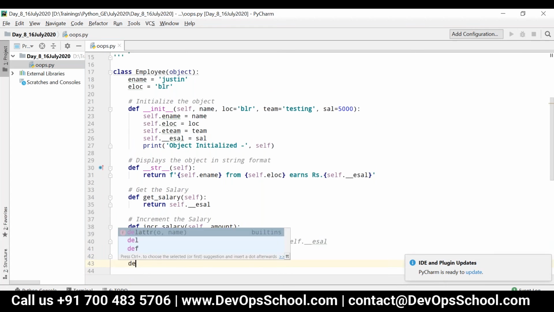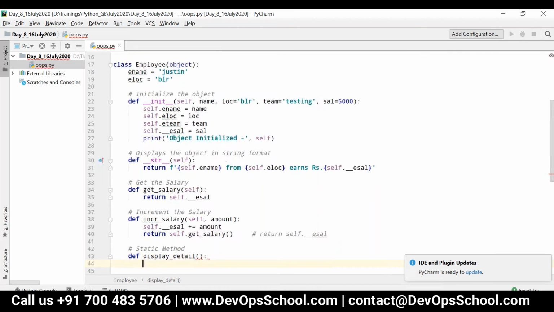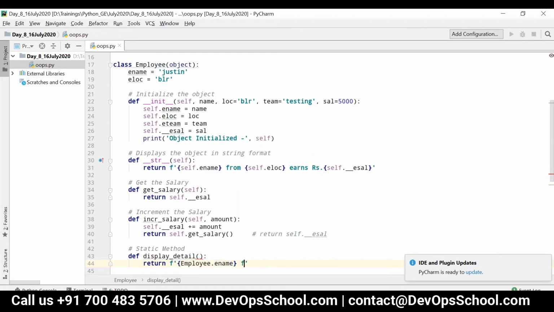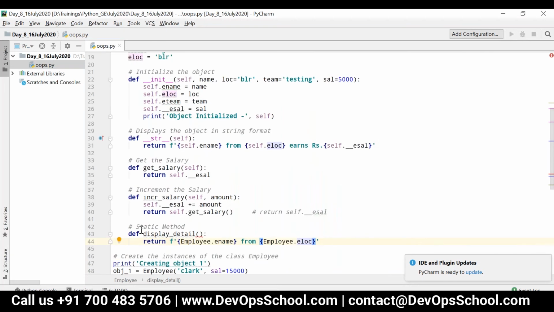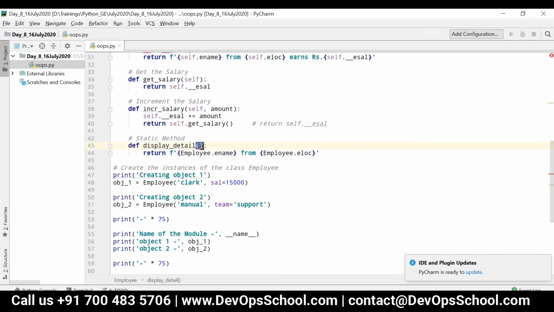I can write def display_detail without the parameter self, and then I can write return formatted string. Inside I can write employee.ename from employee.elocation. Okay, I have defined one method called display detail. I'm not passing self as the parameter.